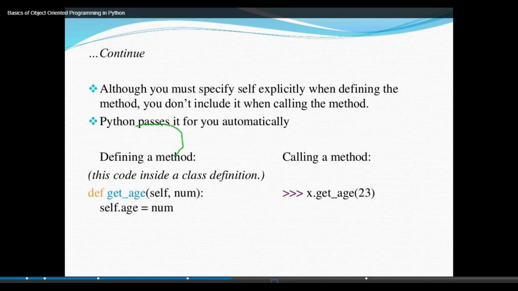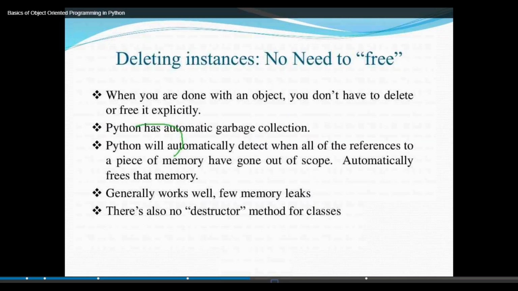See, previously I already gave self comma num when defining a method. So calling a method, like the definition get_age(self, num), is x.get_age(23). The number is 23. Okay, this is object oriented programming, right?